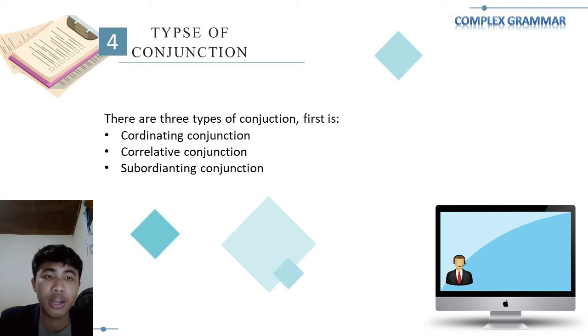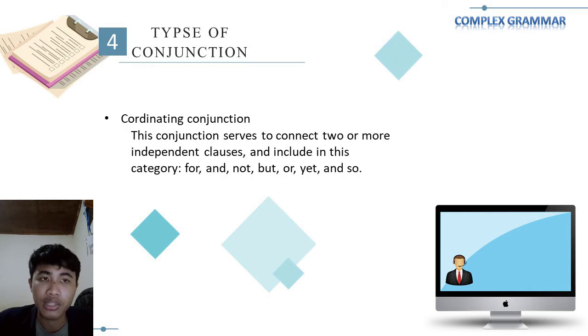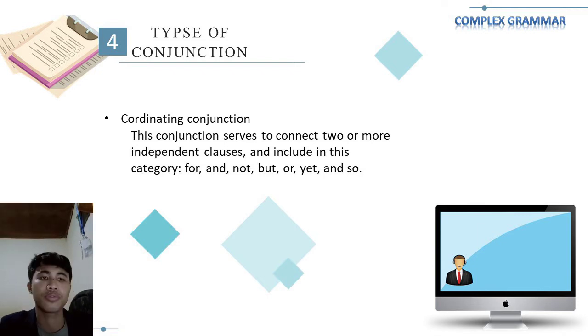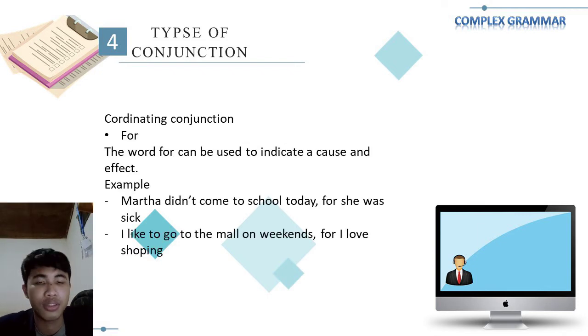So let me talk about coordinating conjunction first. This conjunction serves to connect two or more independent clauses, including for, and, nor, but, or, yet, and so. So let's talk about the use of coordinating conjunctions.